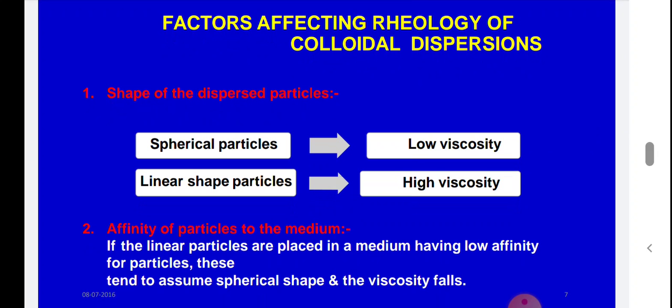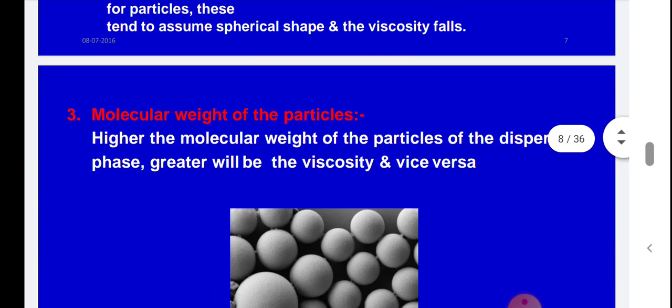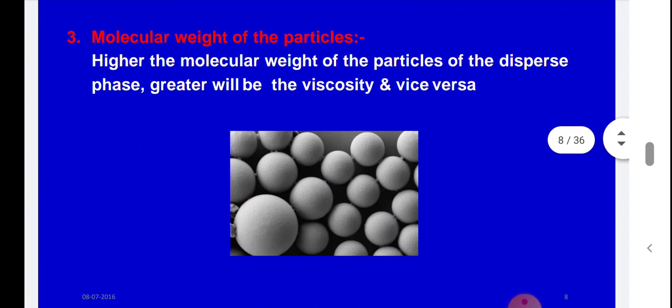So obviously the viscosity of the formulation depends on the shape of the dispersed particle. Second, affinity of particles to the continuous or dispersion medium. If linear particles are placed in a medium having low affinity for the particles, they tend to assume a spherical shape and viscosity will decrease.